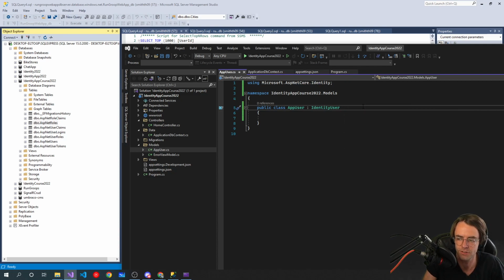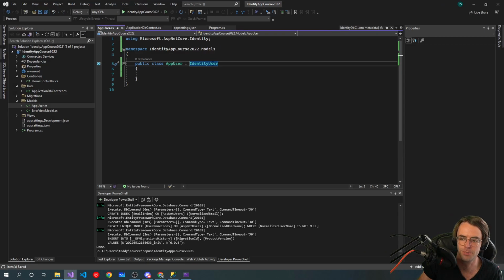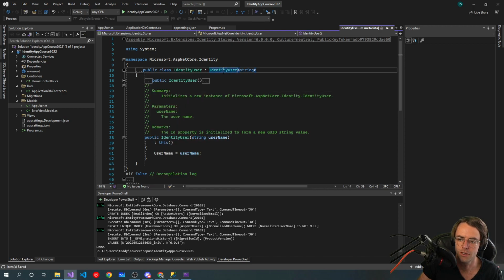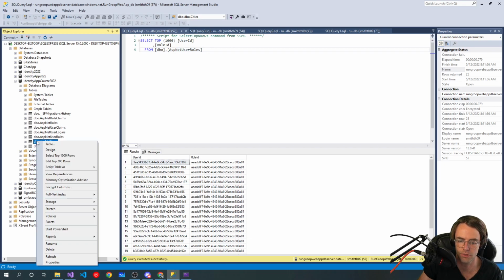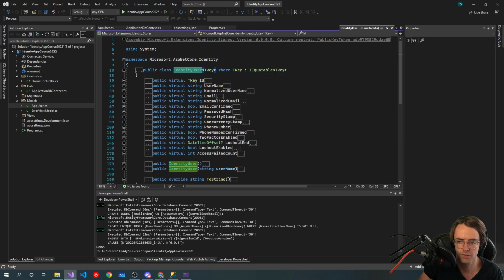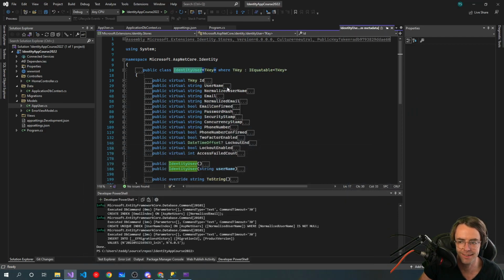And what makes this so powerful is that this is very, very, very important, so make sure that you're paying attention to this. If you right click right here and you go down in here, and then you right click here, you go to definition. Oh my gosh, what is all that? And then you go into here and you look into this folder right here. Oh my gosh, they're the same thing. Look, isn't that cool? So the user, normalized username, email, normalized email, email confirmed is all there, and it's all in those tables. And where it's coming from is that identity user.